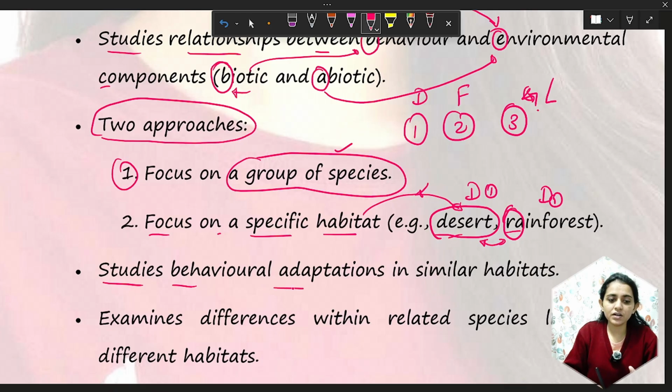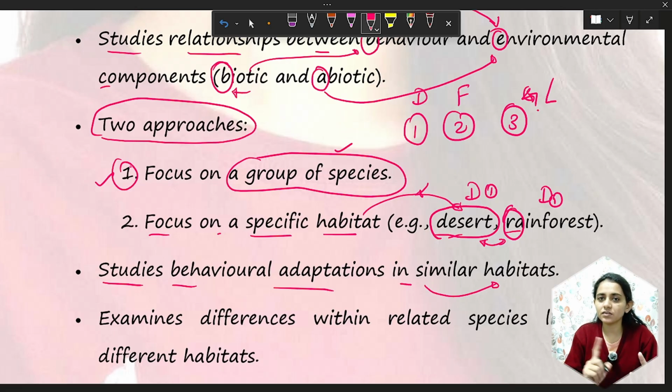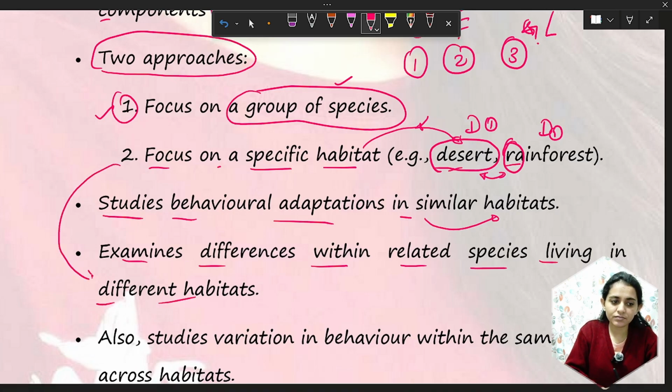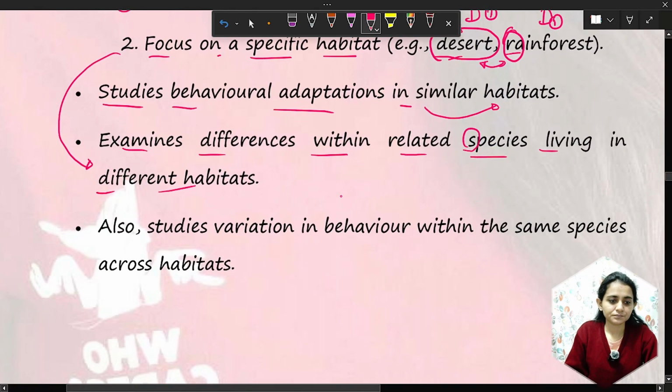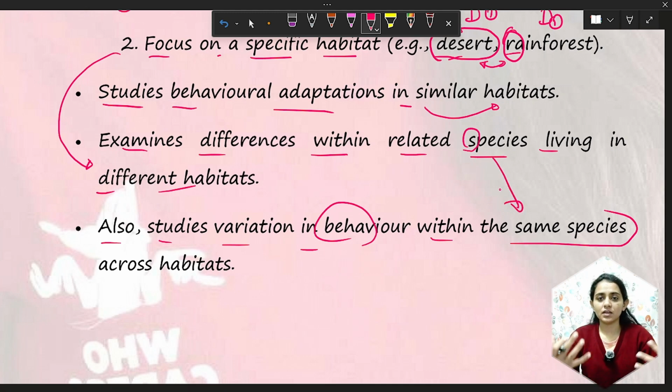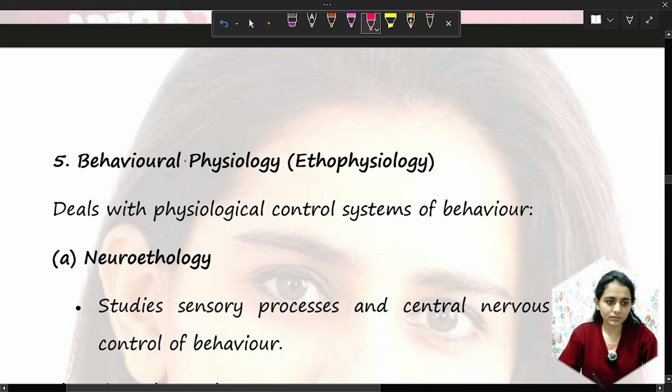So we study behavioral adaptation in a similar habitat with different species, and examine differences within related species living in different habitats, whose species are related or similar. We also study variation in behavior within the same species, which shows different types of behavior according to environmental conditions across habitats like desert and rainfall.